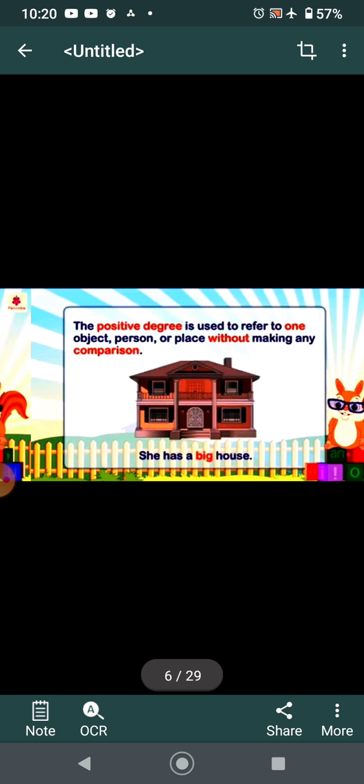What is a positive degree? The positive degree is used to refer to one object, one person, one place without making any comparison. Means when we are not making any comparison with anyone or anything, it comes under your positive degree. For example, if I say I am tall, I'm not comparing myself. I'm just telling I am fat, I am thin, I have long hair. Means here in all these sentences I'm not comparing myself with anybody else. So it's a positive degree when there is no comparison.